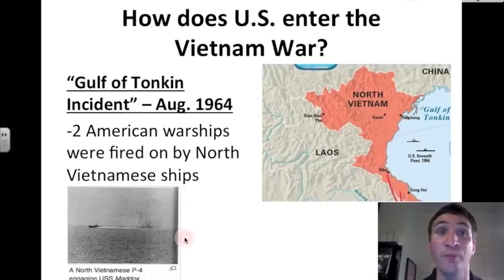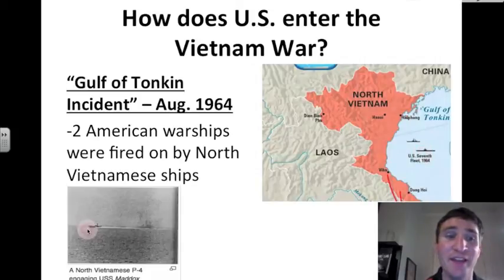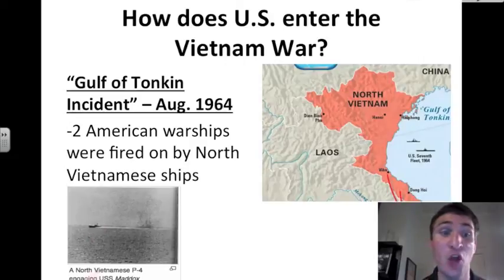Here we go. How does the US enter the Vietnam War anyway? Well, there's the Gulf of Tonkin incident in August of 1964. The Gulf of Tonkin is this body of water to the east of Vietnam. And you see two American warships. They are fired on by North Vietnamese ships. And this is a North Vietnamese P-4 destroyer ship who is engaging the USS Maddox in the Gulf of Tonkin.